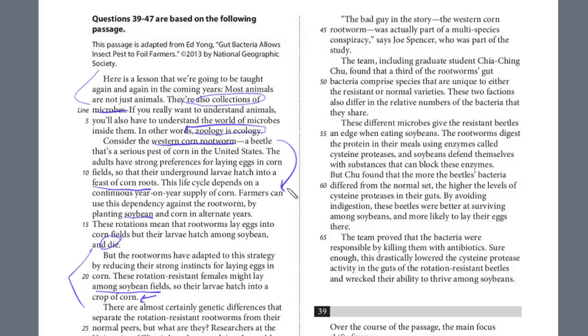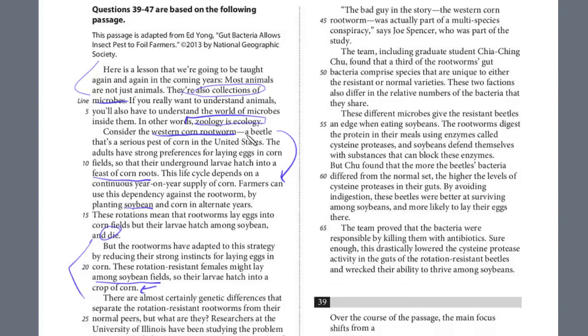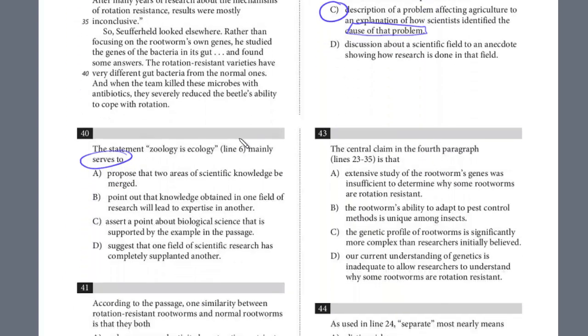And then it goes on to state, right, this is not just about the study of animals. That's what zoology is, but ecology is really the study of organisms and how they relate. And specifically, this passage was about the bacteria in their guts, the microbes, and they're a collection of microbes. So it's not just the study of animals. And so what does this phrase mean, zoology is ecology? Let's take a look at the answer choices.